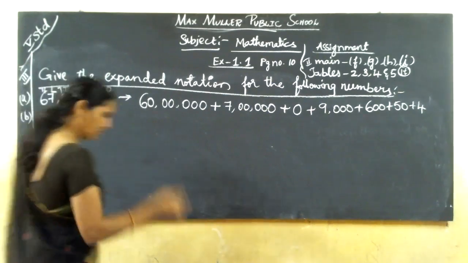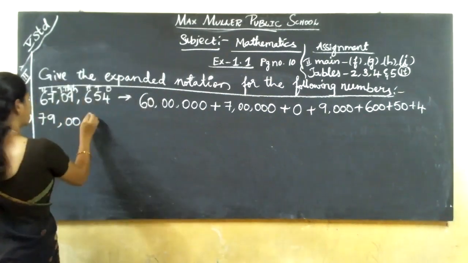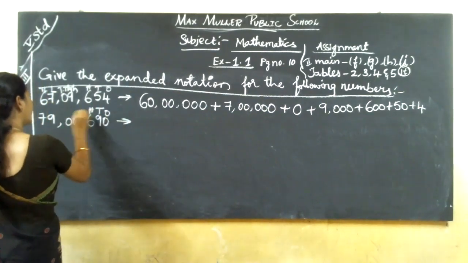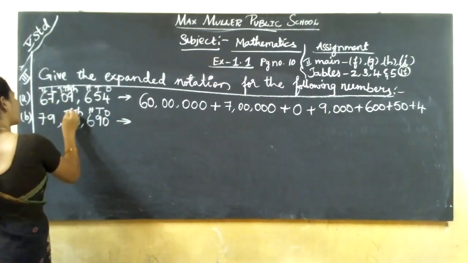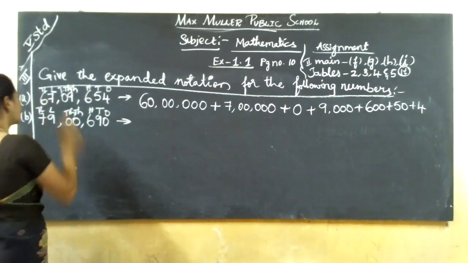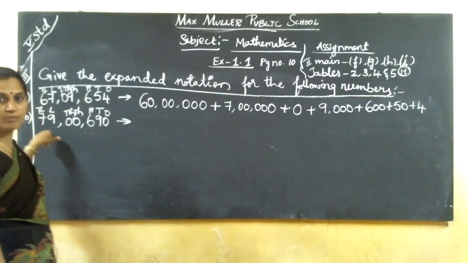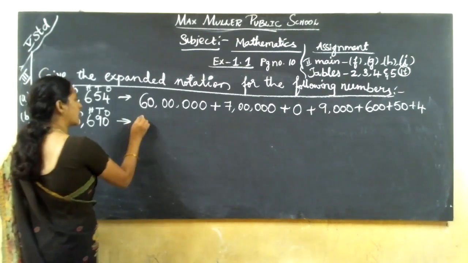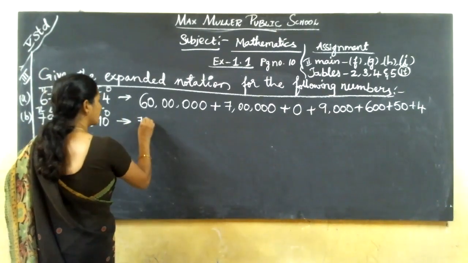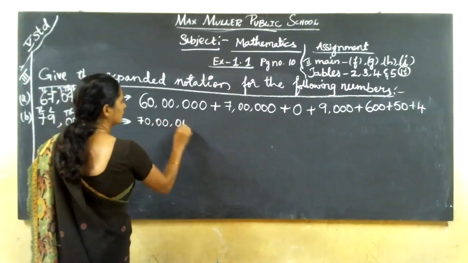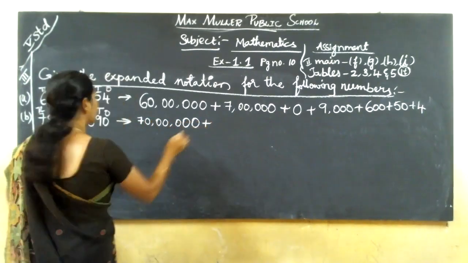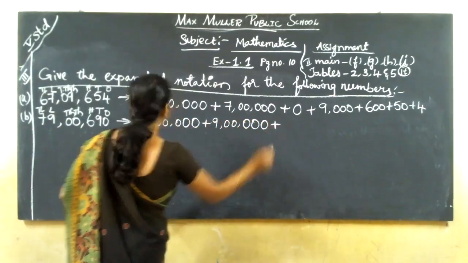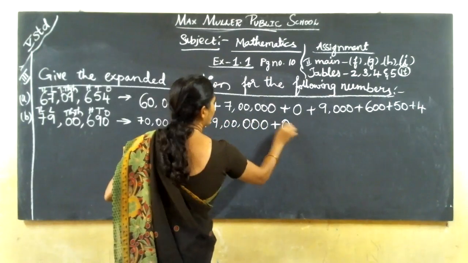7,90,690. Ones, tens, 100, 1000, 10,000, lakhs, 10 lakhs. So here also again 7-digit number only. 10 lakhs they have given. So in 10 lakhs place, what number is there? 7. So 70 lakhs plus 9 lakhs plus how many? 0 plus 0.